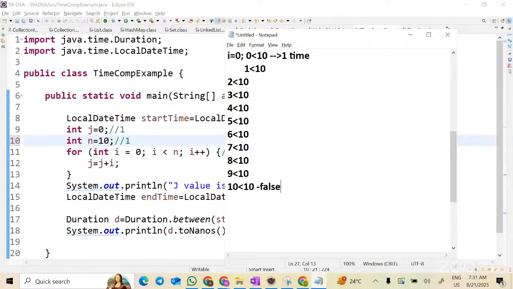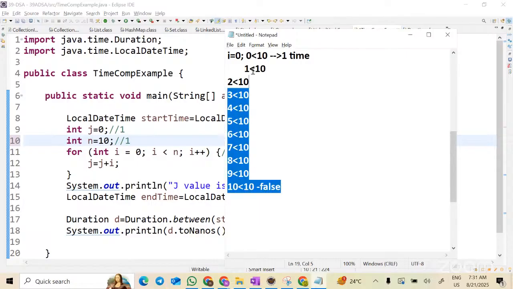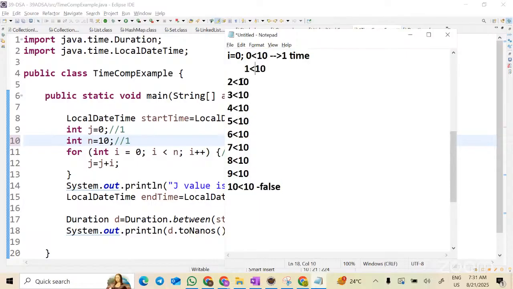Now you tell me, to my question, how many times will this for loop execute? When I say execute, it can be true or it can be false. If you look at this condition, how many times is it executing? 1, 2, 3, 4, 5, 6, 7, 8, 9, 10, 11. So it has executed 11 times.